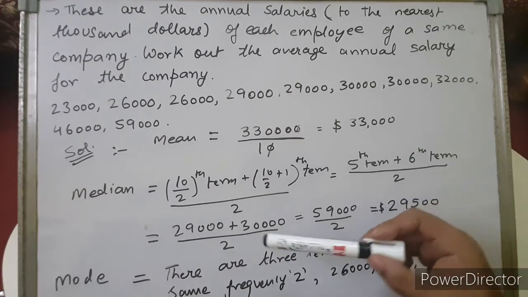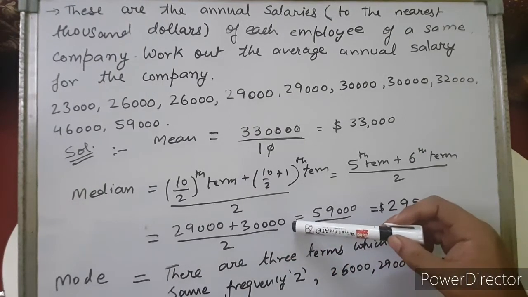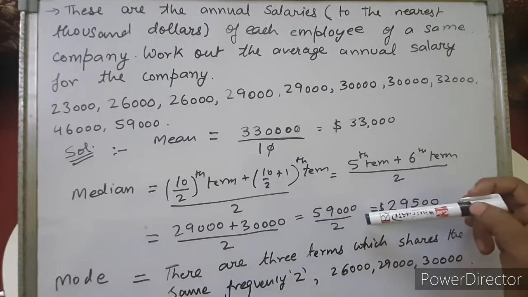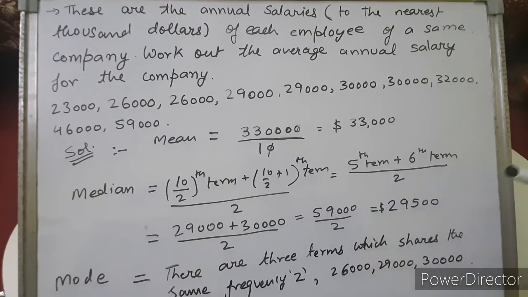The value of the 5th term is 29,000. The value of the 6th term is 30,000. Upon 2 when you do, we will get 29,500. So the median salary, or the mid salary of the employees, is 29,500. Alright children, so this is the median salary.